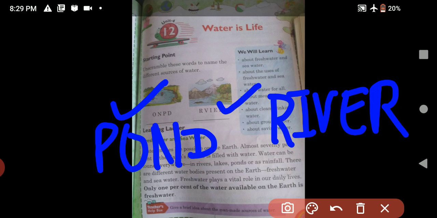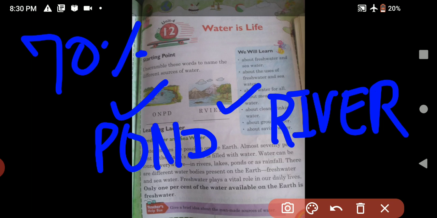Almost 70% of the earth's surface is filled with water. Water can be found everywhere. But do you know there is a scarcity of drinking water? Why? 70% of the earth's surface is filled with water, but there is a scarcity of drinking water because in this 70%, only 1% water is drinkable, only 1% water is potable.